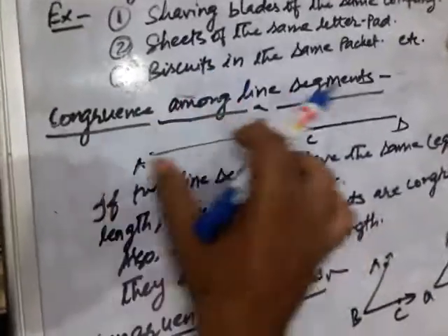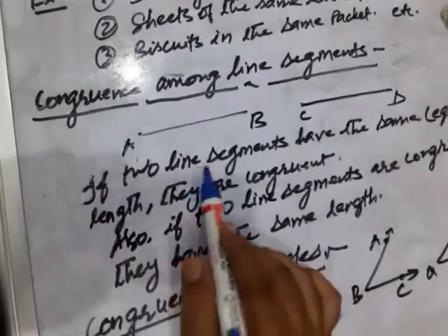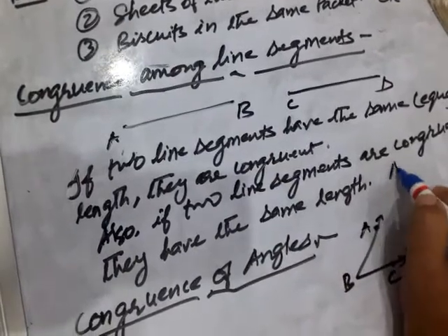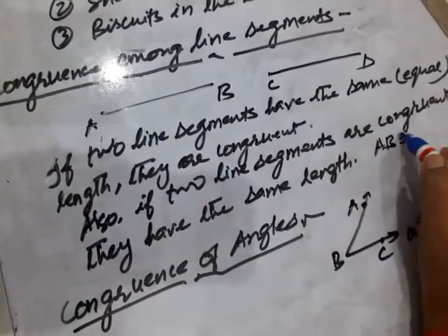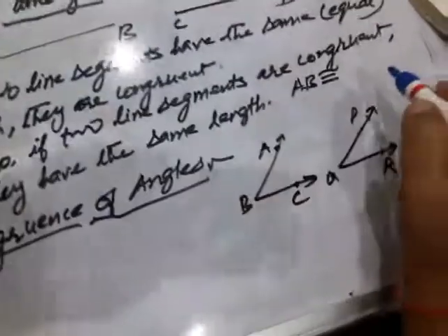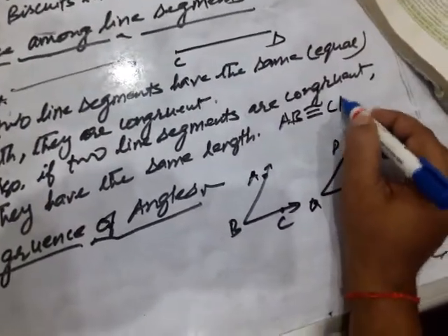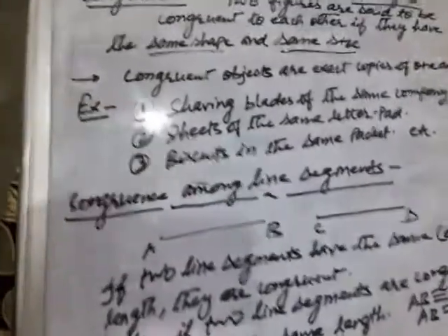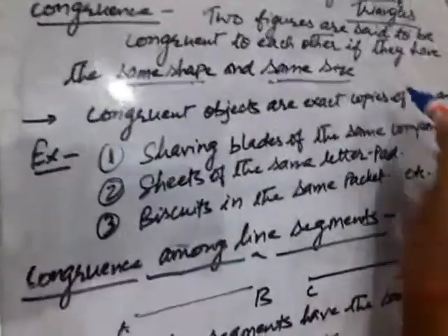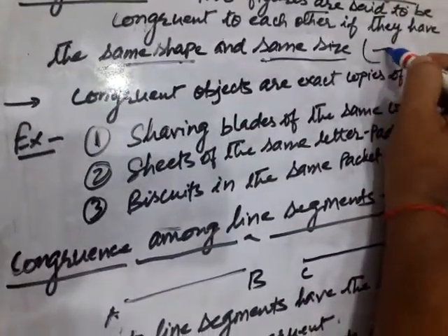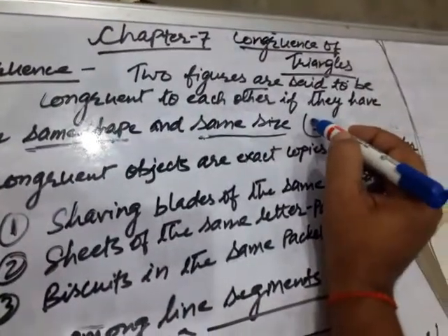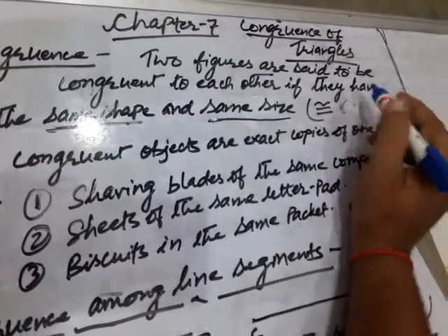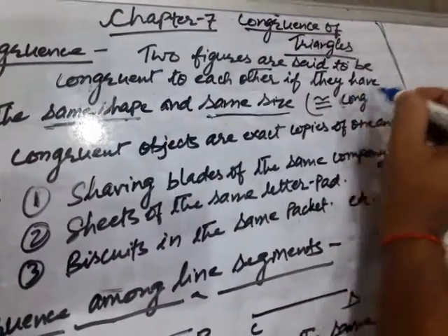Here, see, in case of line segments, if length of AB is equal to length of CD, then we say that AB is congruent to CD. See, the symbol of congruent is this one. AB is congruent to CD, or simply AB is equal to CD.